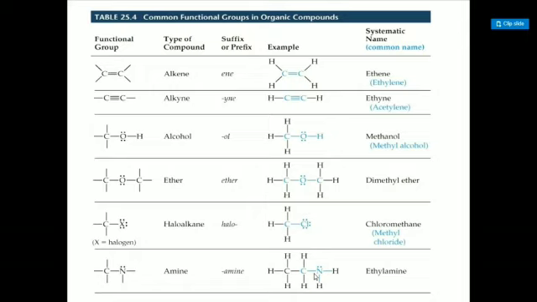Example, CH triple bond CH, ethyne or acetylene. OH is the functional group for alcohol. COC or ROR is the functional group for ether. CX, X for halogens, is the functional group for haloalkane, and CN for amine.